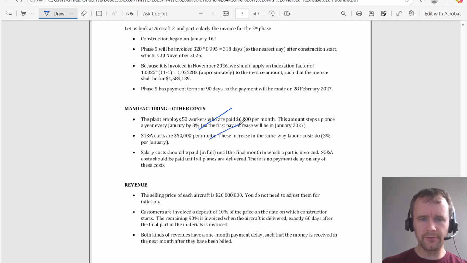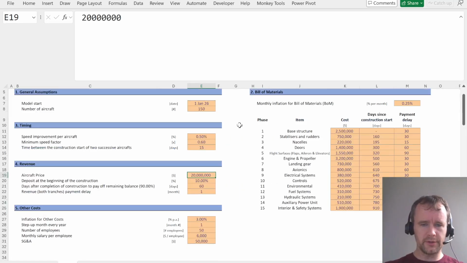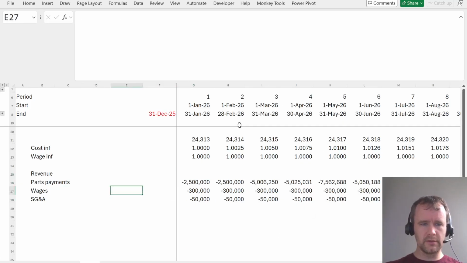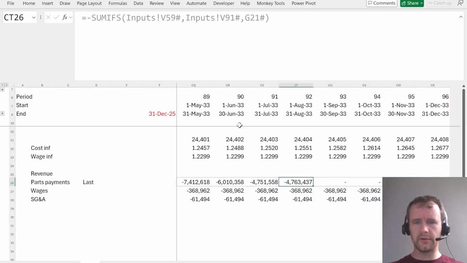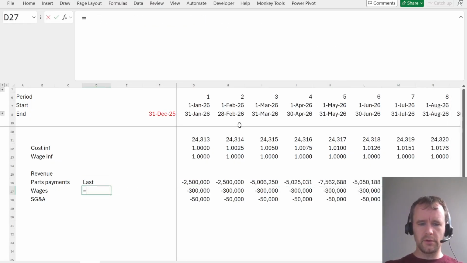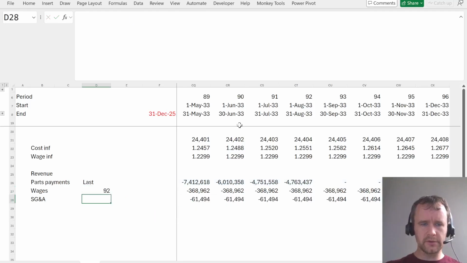Salary costs should be paid in full until the final month in which a part is invoiced. Okay. And SG&A costs should be paid until all planes are delivered. Okay, shit. Alright, so last. So final, what did it say? Final salary costs until the final month in which a part is invoiced. Okay, so that's here. So we're gonna X match true against this, not equal to 0, search last first.